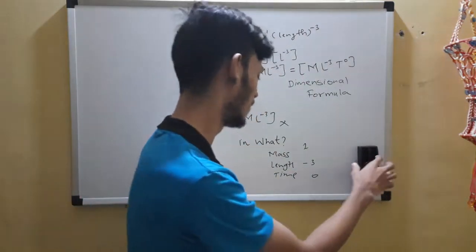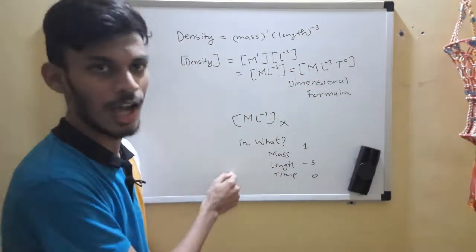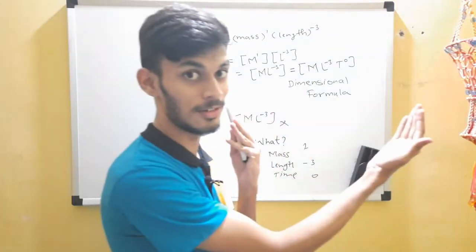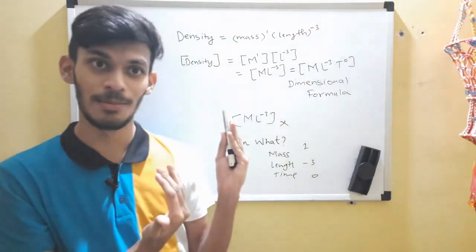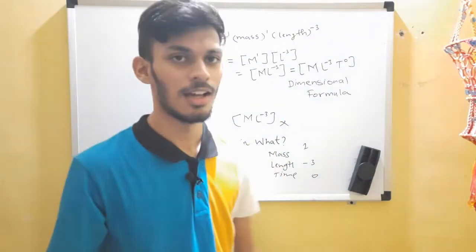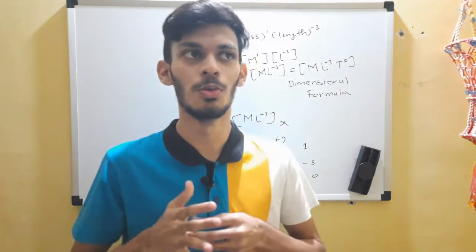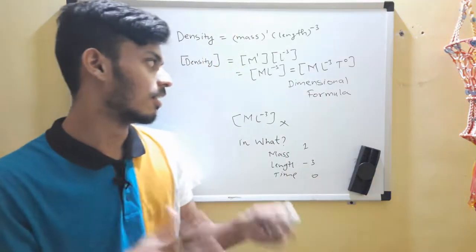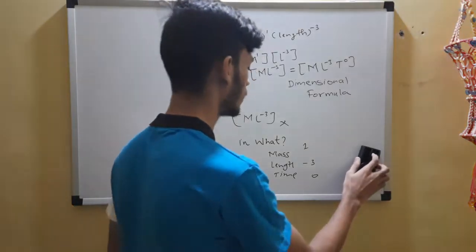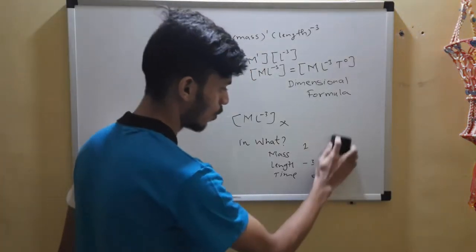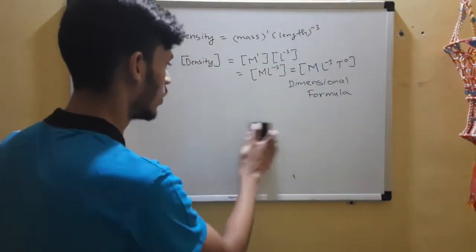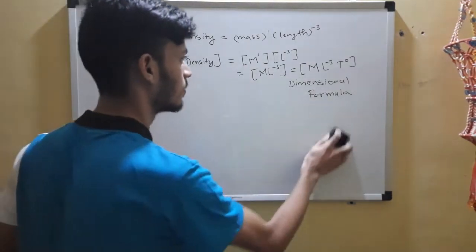Your choice completely. So I hope you got this point, the difference between dimensional formula and dimensions, very clearly. I want you to throw this misconception away. So let's now directly jump to lots and lots of examples.